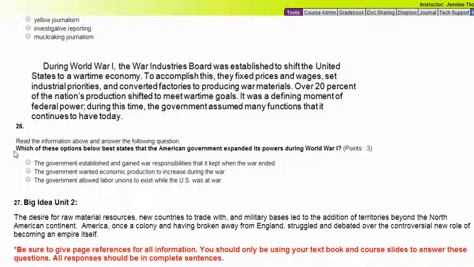So again, which of these options below best states that the American government expanded its powers during World War I? Would it be the first one, the government established and gained war responsibilities that it kept when the war ended? The government wanted economic production to increase during the war, or the government allowed labor unions to exist while the U.S. was at war?